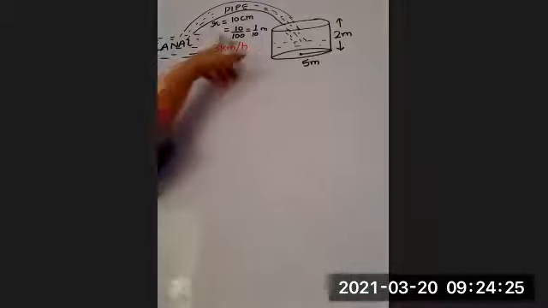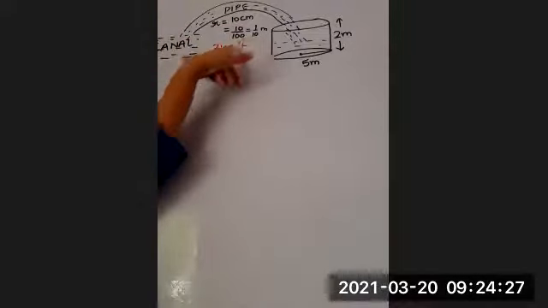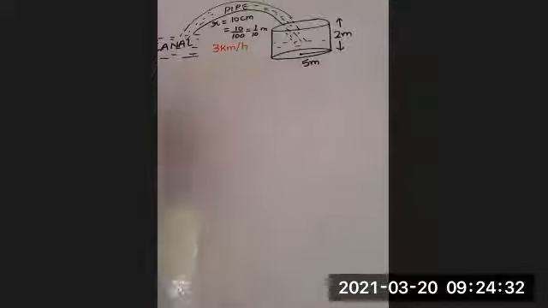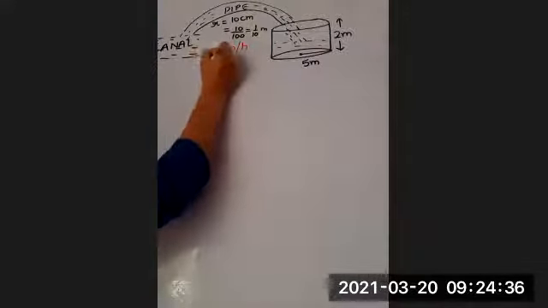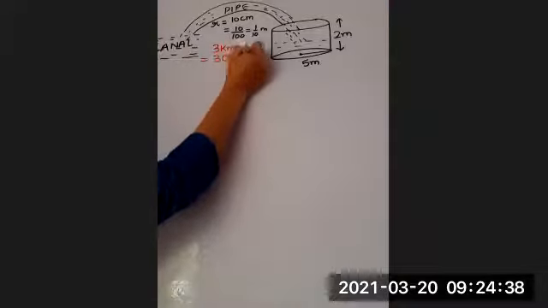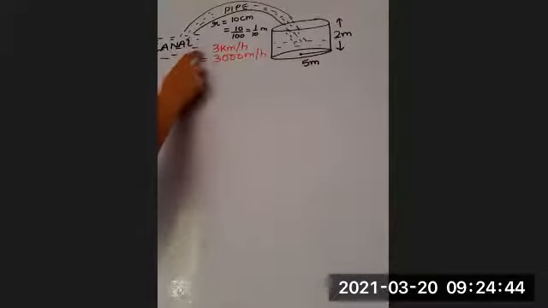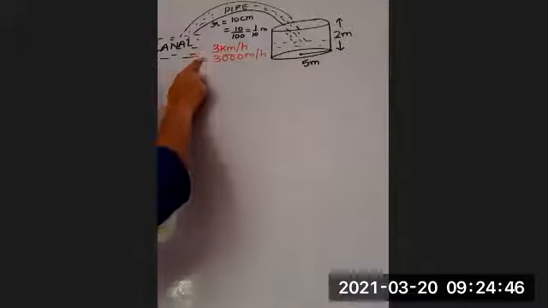So pi r square h, where r will be 1 upon 10 and length will be taken as 3 km. Again, it has to be changed to meter so that all the units are same. So 3 km will be 3000 meters.